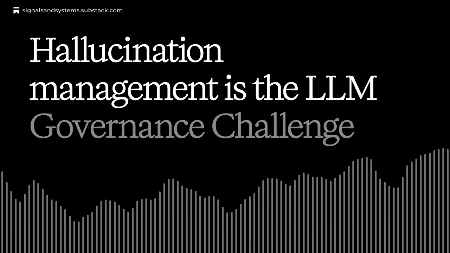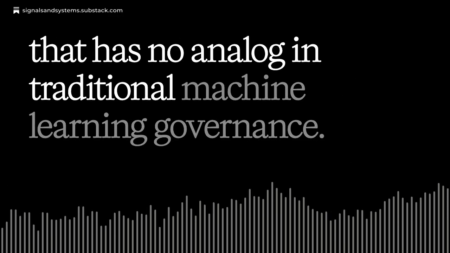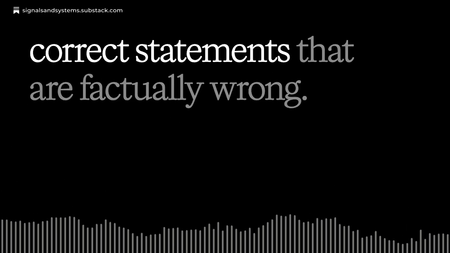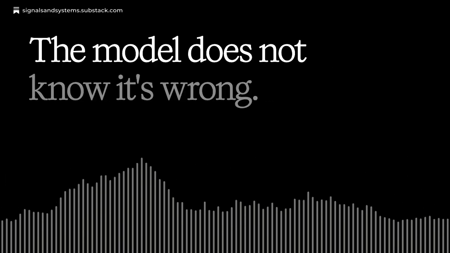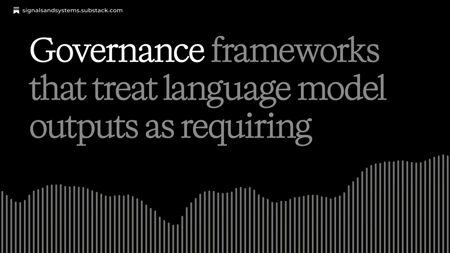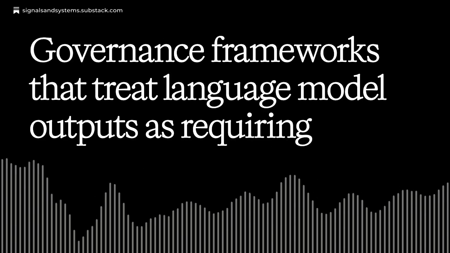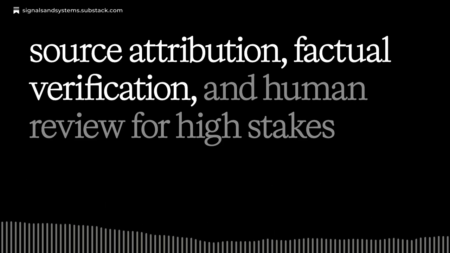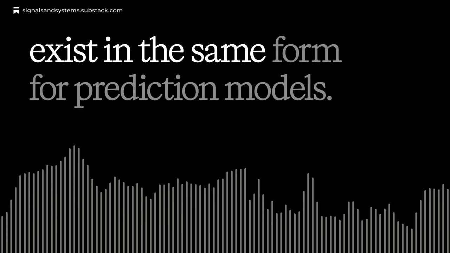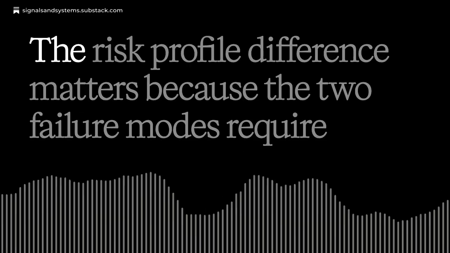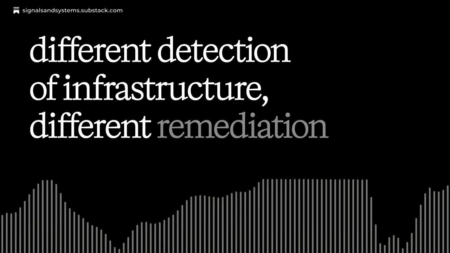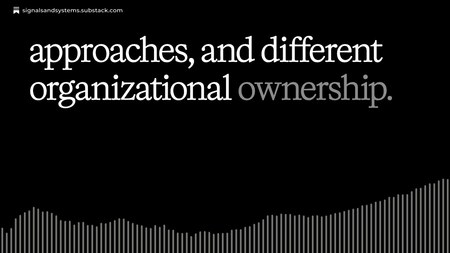Hallucination management is the LLM governance challenge that has no analog in traditional machine learning governance. A language model generates plausible, confident, grammatically correct statements that are factually wrong. The model does not know it's wrong. The confidence of the output gives no signal about its accuracy. Governance frameworks that treat language model outputs as requiring source attribution, factual verification, and human review for high-stakes claims address a failure mode that does not exist in the same form for prediction models. The risk profile difference matters because the two failure modes require different detection infrastructure, different remediation approaches, and different organizational ownership.